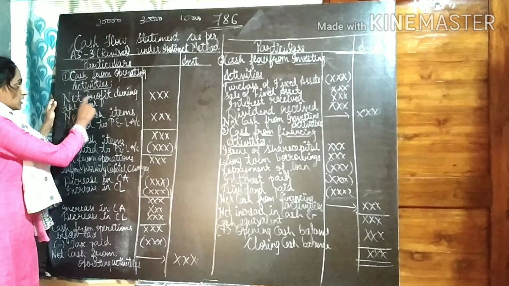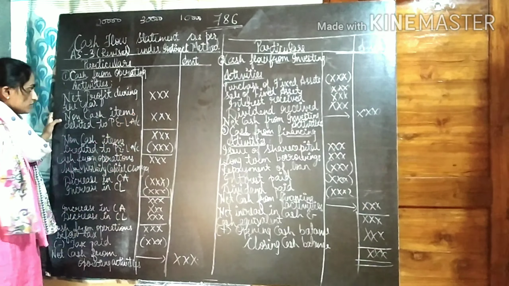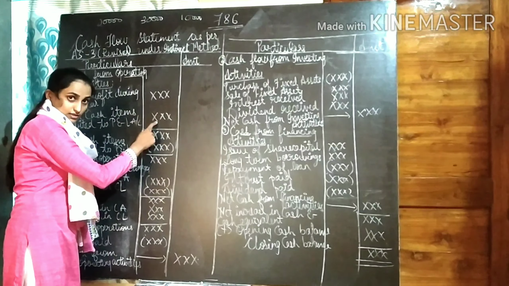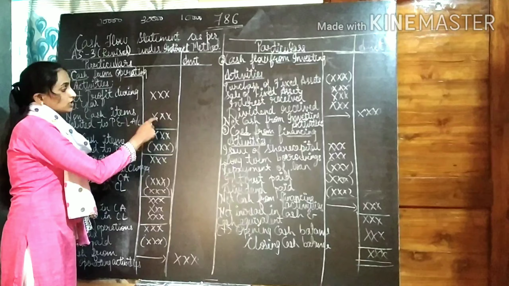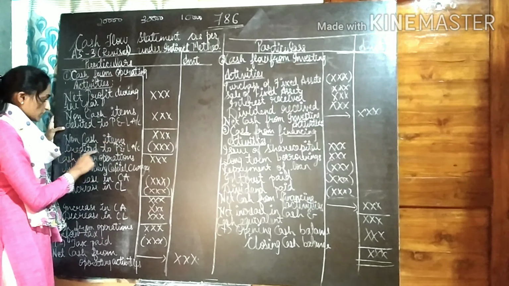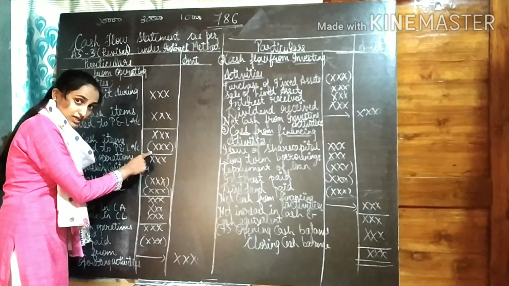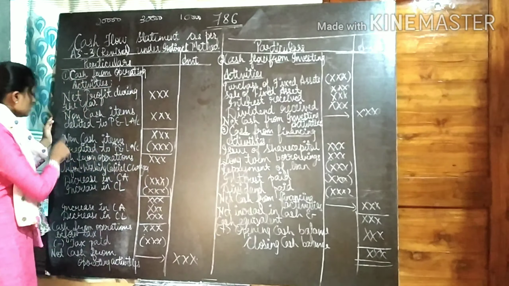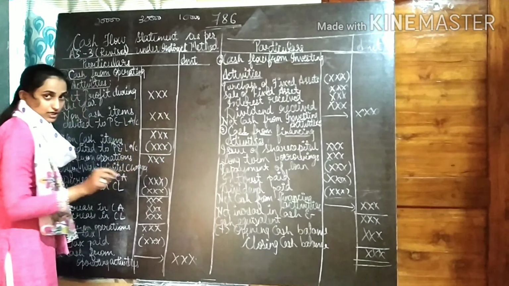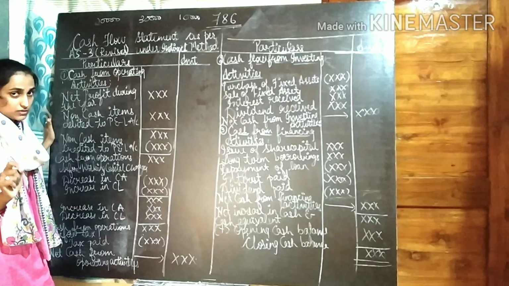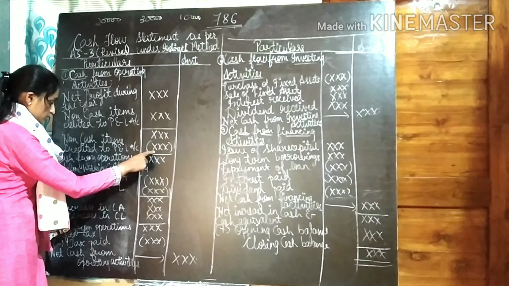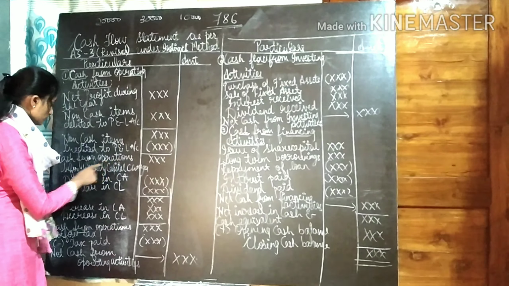Here you can see net profit during the year we will be taking. We will be adding the non-cash items debited to P&L account. Because we are adding the non-cash items debited to P&L account, it is not kept in the bracket. Then we will be deducting non-cash items credited to P&L account. Because we will be deducting these items, they have been kept in bracket. We will not be mentioning here addition and subtraction. Only looking at the bracket and without bracket, you should identify that these items are added and these items are deducted. Then after deducting non-cash items credited, we get cash from operations.